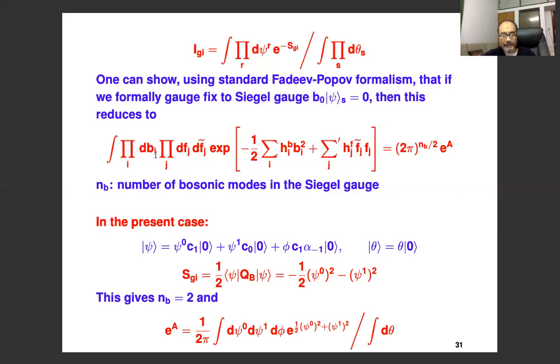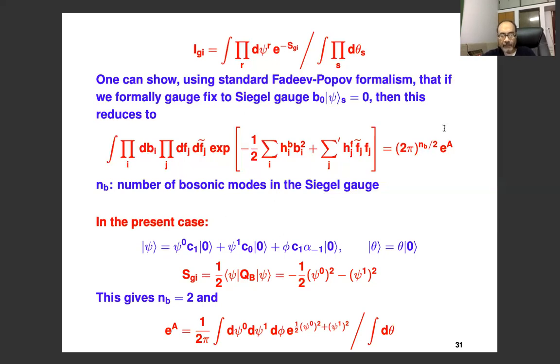The 2 pi factors, the e to the a had a dBi over square root of 2 pi. Here the 2 pi factors are not there. But that's because in the definition of IGI, I have not included in it 1 over square root of 2 pi. So that's not very relevant. But with this definition, the result is that IGI is equal to 2 pi to the NB over 2 times e to the a. But NB is simply the number of bosonic modes in the Siegel gauge, right? Because you basically lose this 1 over square root of 2 pi from each of these integrals. So this is the expression now.